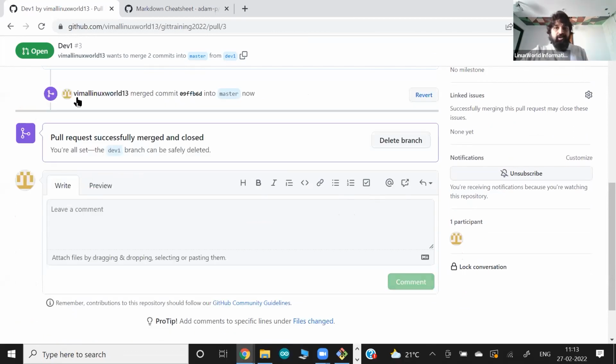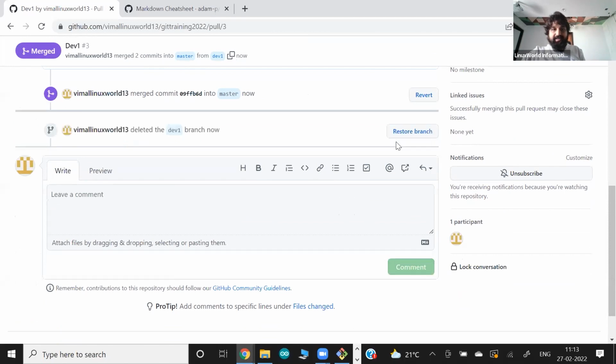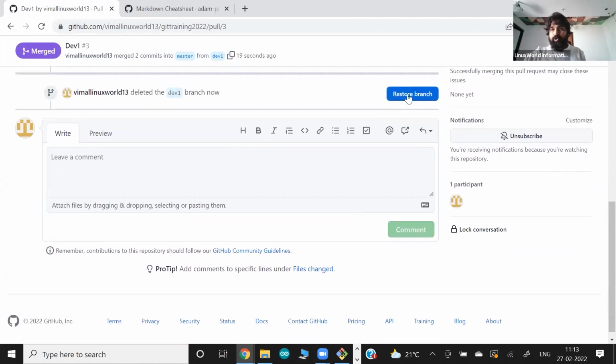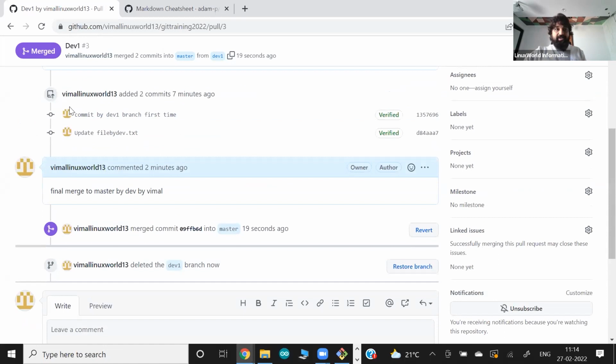Merge done successfully. It also tells you that after merge you can delete this branch. This is a feature branch, so there's no use for it; if you want to delete, just click on this message and say yes, I want to delete this branch. Even after delete you can restore it, but if you go back from this page they might not give you the way to restore. So the merge has been done.